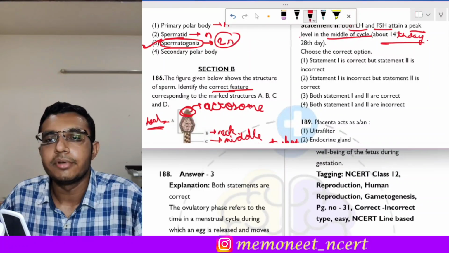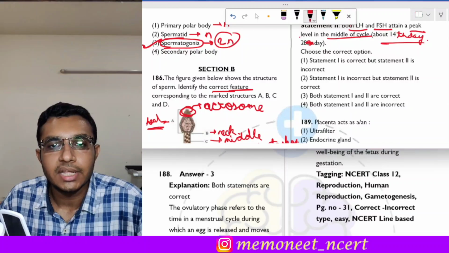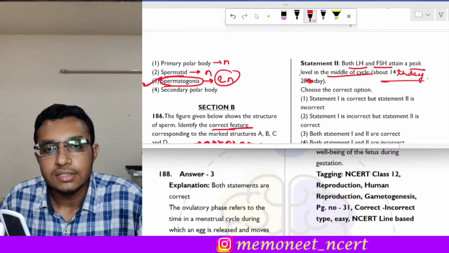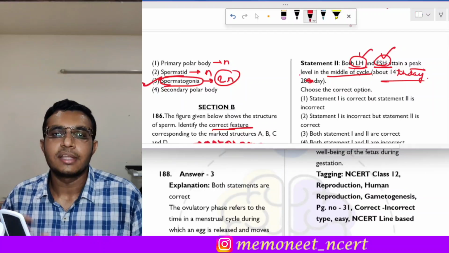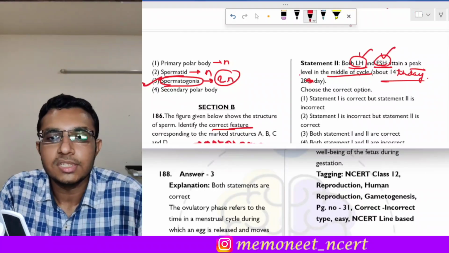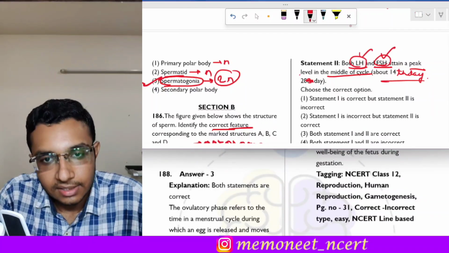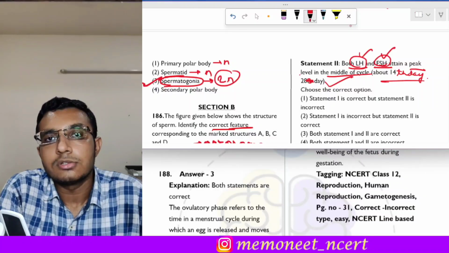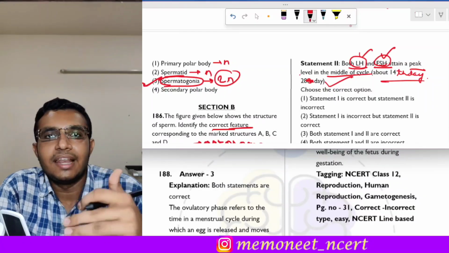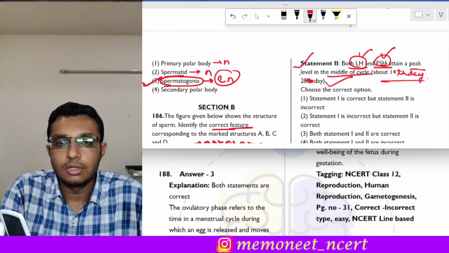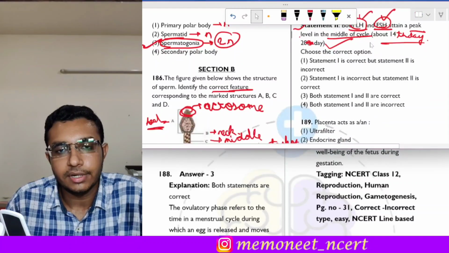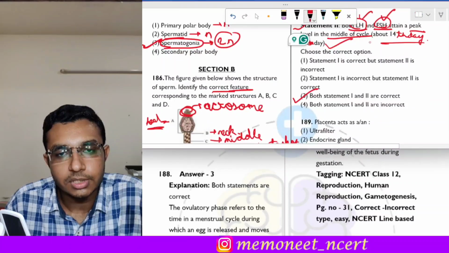in the 28-day cycle. So this statement is about LH and FSH, and it states that they attain a peak in the middle of the cycle. So is this correct? Yes, this is absolutely correct. And also the LH peak is called the LH surge, which is responsible for ovulation. So statement 1 is correct and statement 2 is also correct. Therefore the correct answer is option 3.